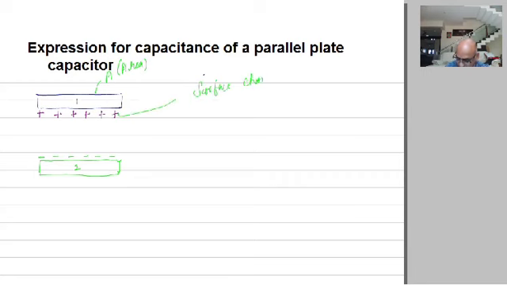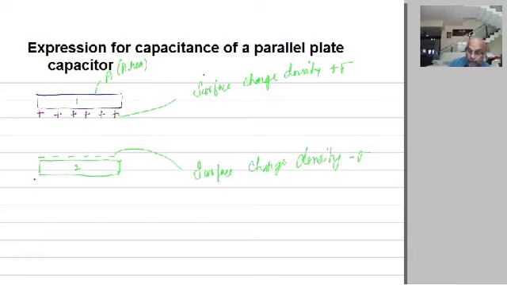surface charge density plus sigma, and this one surface charge density minus sigma, surface charge density minus sigma. Okay, now you have to listen carefully, very clearly, and the distance between the two plates of the capacitor is, say, D. D is the gap or the distance between the two plates of the capacitor.